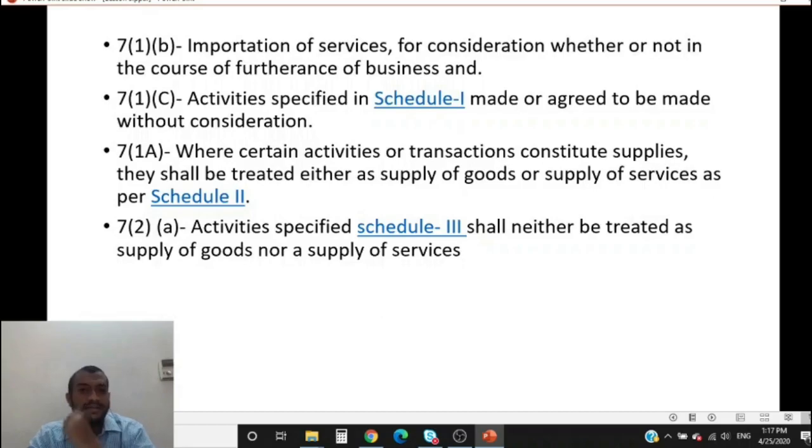what the exemptions are. We understood that it needs to be in the course of furtherance of business, but one exception to this is section 7 subsection 1 clause B. It says that importation of service for consideration, whether or not in the course of furtherance of business, is a supply. So for import of service, there need not be any business motive. Even if I do it for free, it is import of service.